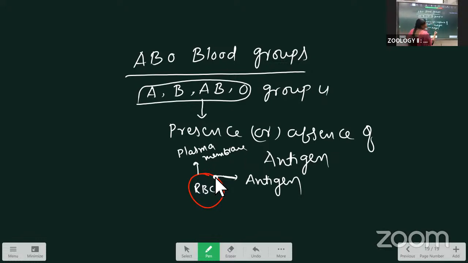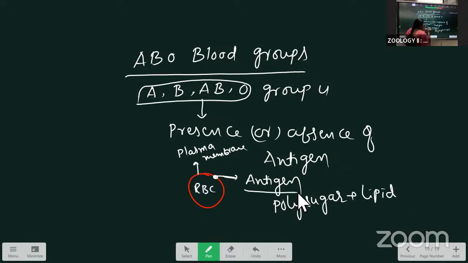This is one type of protein, made up of polysugars bound with lipids. Here they have sugars and lipids, and this is called an antigen. Depending upon the presence and absence of the antigen, these four groups of blood are divided.